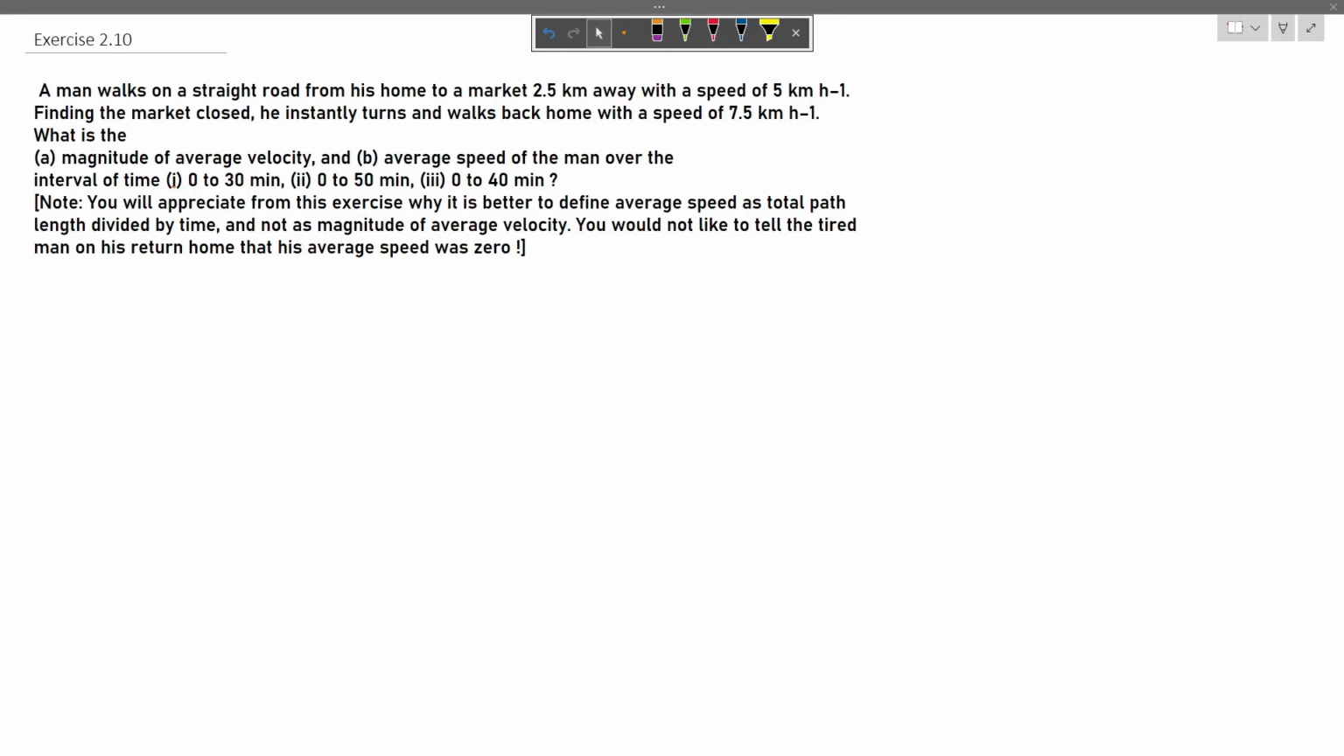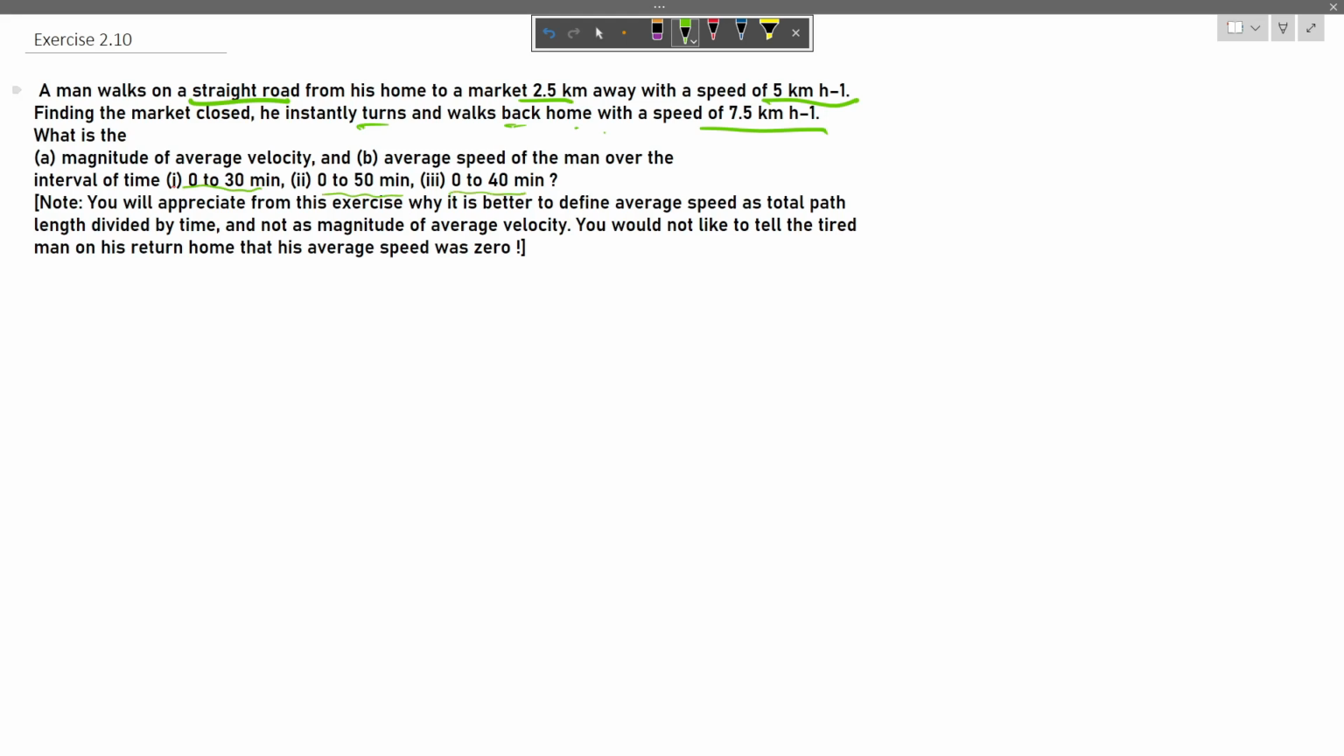The question says that a man walks on a straight road from his home to a market which is 2.5 km away with a speed of 5 km per hour. Finding the market closed, he instantly turns and walks back home with a speed of 7.5 km per hour. So the question asks, what is the magnitude of average velocity and average speed of the man over the time interval of 0 to 30 minutes, 0 to 50 minutes, and 0 to 40 minutes?